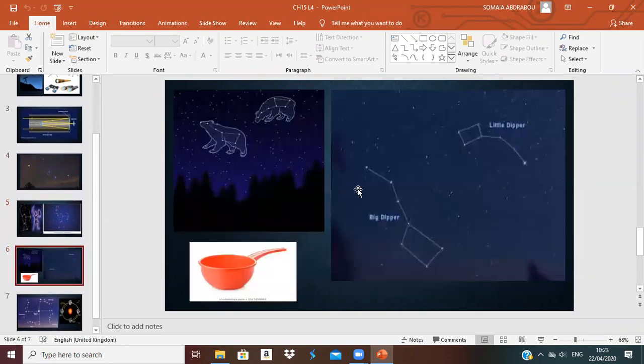Also, they named this one the Big Dipper and Little Dipper, or the Big Bear and Little Bear. Some people call this constellation the Big Dipper and Little Dipper, or the big bear and little bear. This is also a group of stars that makes a picture or a pattern, called a constellation.